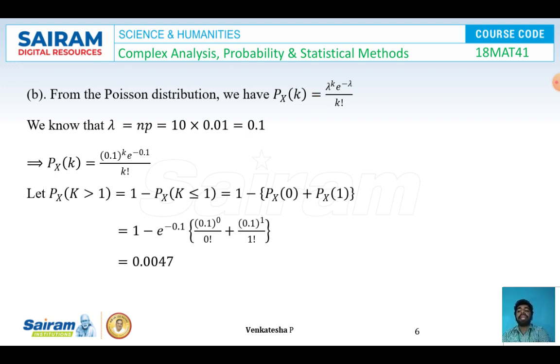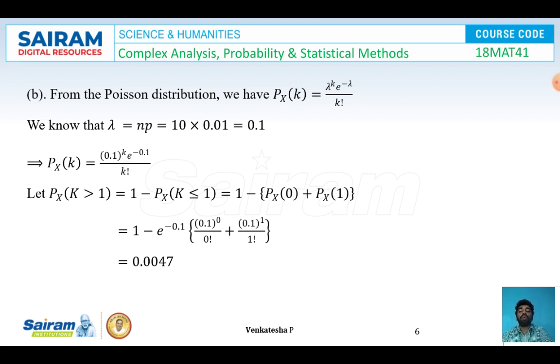I got P_X(k) = (0.1)^k e^(-0.1) / k!. So now I am going to find the value of P_X(k > 1). It will be equal to 1 minus P_X(k ≤ 1), which is equal to 1 minus [P_X(0) + P_X(1)]. So in this expression I'll be putting x = 0 for this and x = 1 for this condition.